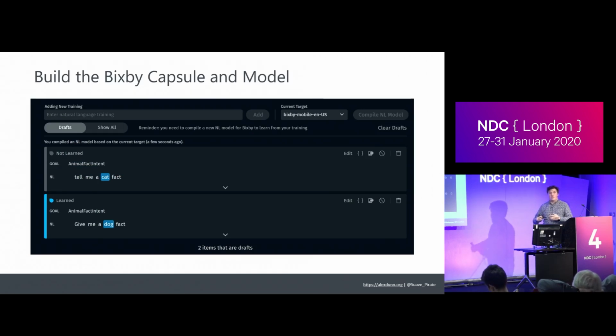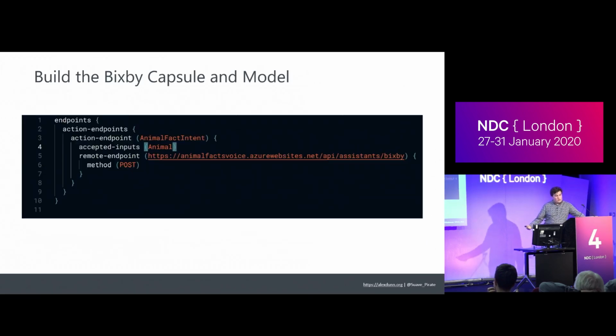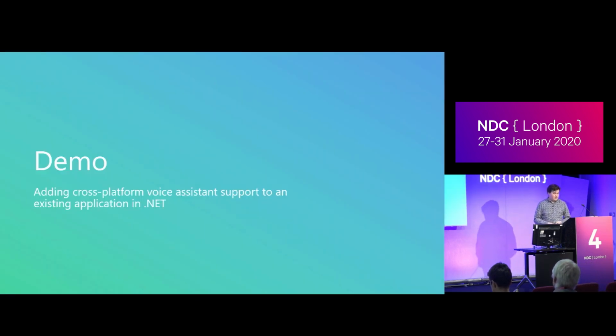We put all of our utterances for all of our intents or actions in one place, and they have a whole bunch of stuff that, I forget their official name for it, almost builds business logic for you on the fly based on your model, which is cool. But then we also add an endpoint in a separate area where we define it here, and we say we want you to post it to us, and this is the endpoint for the animal fact intent if you give it an animal, because you can use local endpoints that just run your Node code, your JavaScript code, right in Bixby Studio, or you can have it run remote, which is what we do here. And so, yeah, let's get into it.